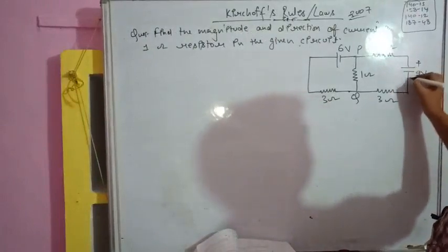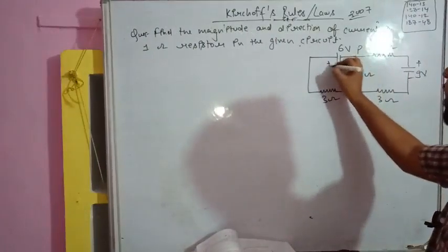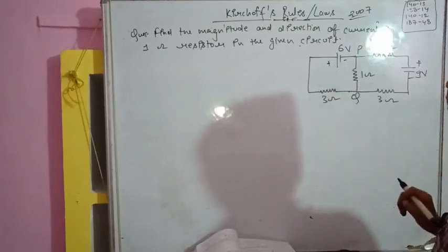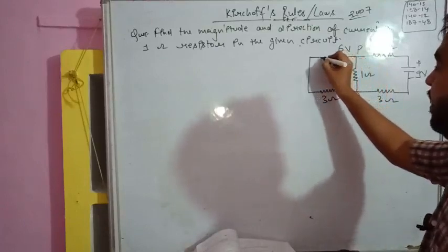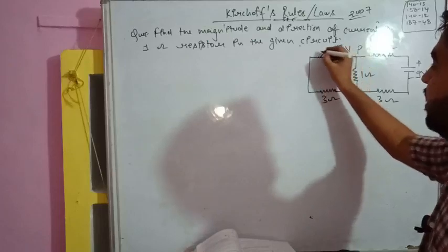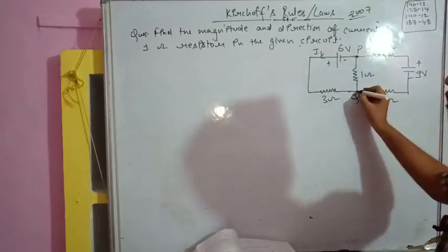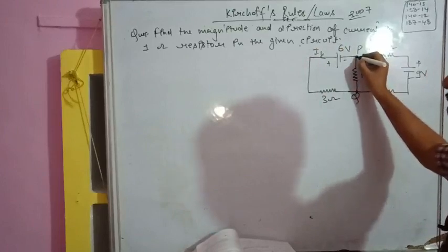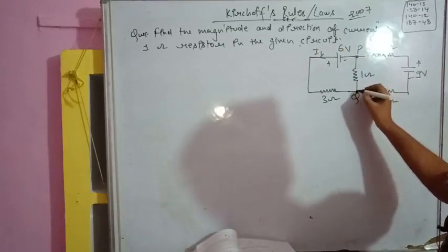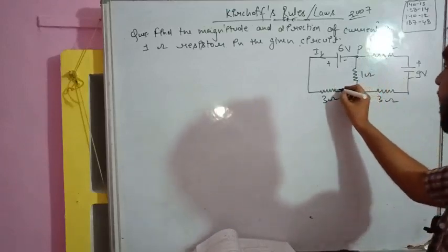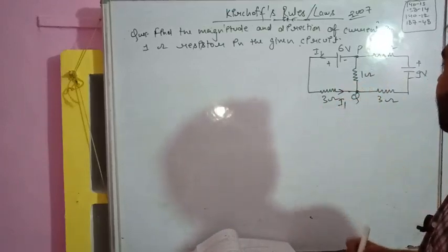So students, this is higher potential, lower potential, higher potential, lower potential. We are beginning with this higher potential. Suppose I started from here, and current, suppose I have taken I1, and point P, we are starting from point P. Point P is a junction, and point Q is also a junction, more than 2 branches meeting point. So I1 is starting from here, then same I1 will come here.